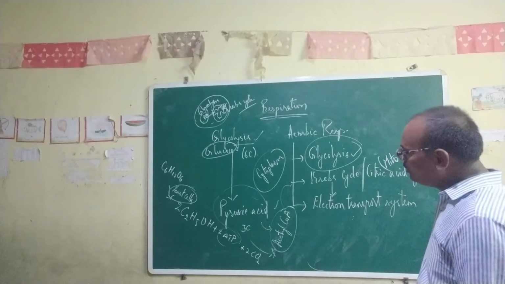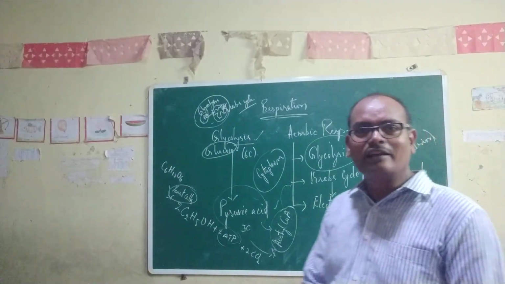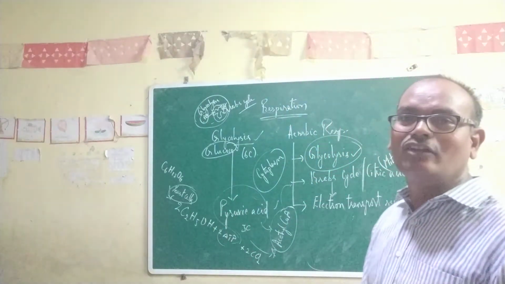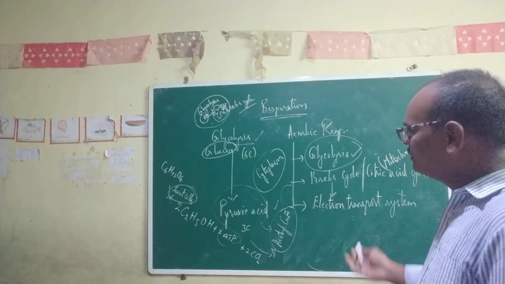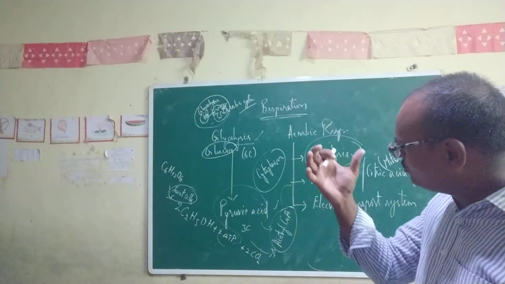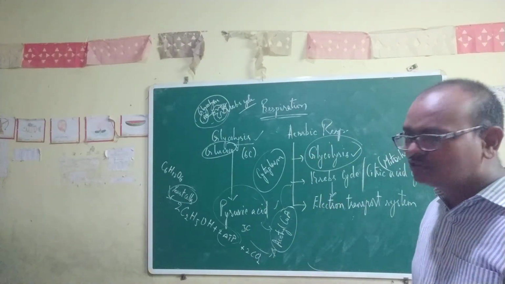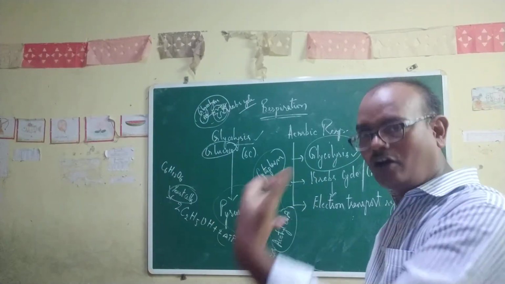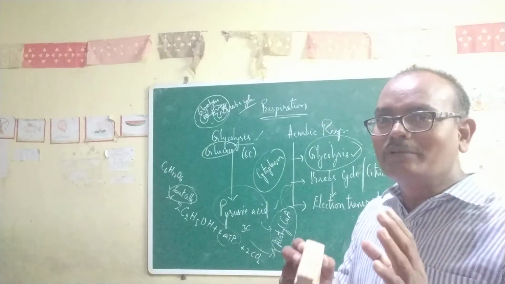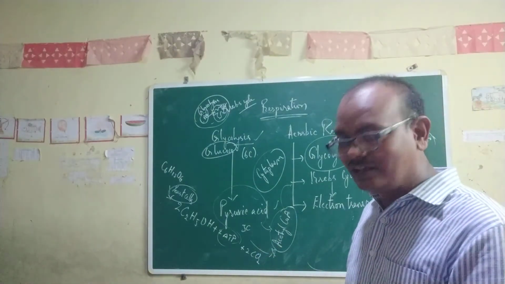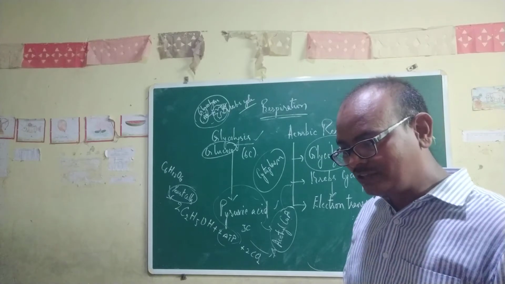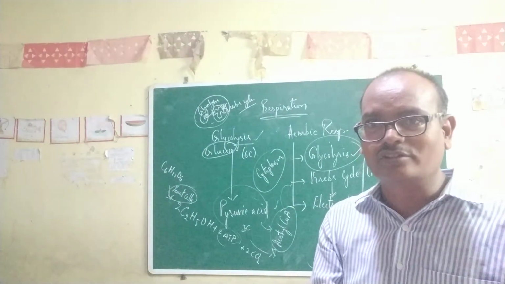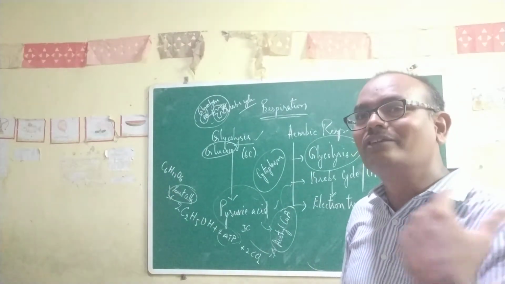Okay, so now, as we have discussed, glycolysis is the common step for both aerobic and anaerobic respiration. So what is the real significance of glycolysis? Not only glycolysis, even the Krebs cycle also has some intermediate substances, and these intermediate substrates are helpful to make other substrates which are useful for our body to make different kinds of products.